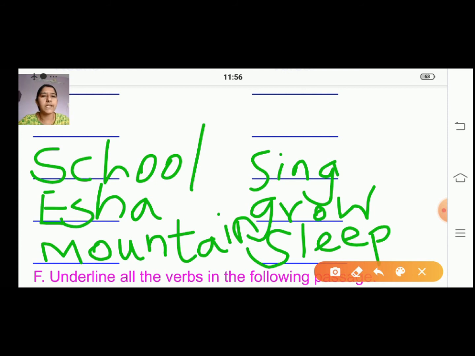It is easy because you know the nouns and the verbs now. So actions, whatever actions they are doing, those things will come under verbs. And the name of things, place, animal, person will come under nouns. Understood, children? So with that, we finished this exercise also.